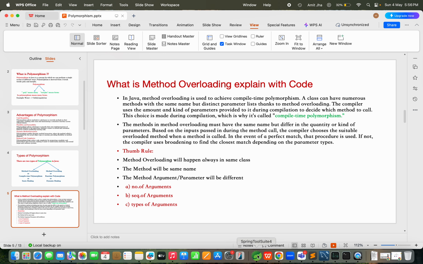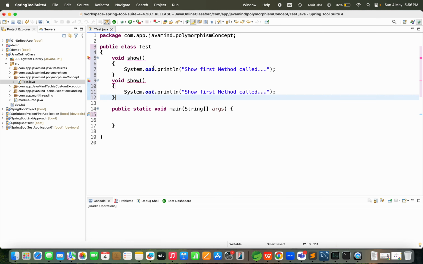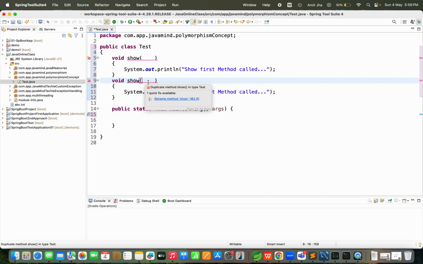Please concentrate. Whatever you write inside the brackets is called the parameter or argument. You can also call that the method signature. In these methods, as of now we are not passing any argument.